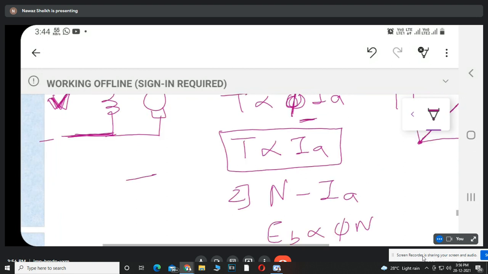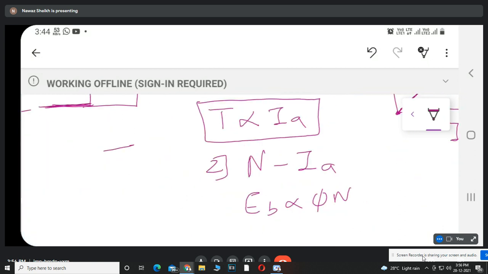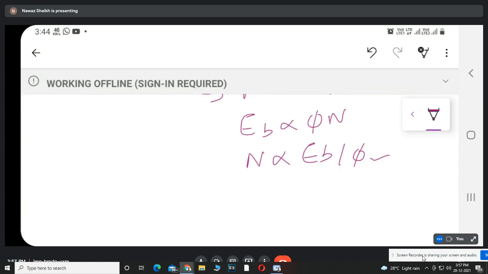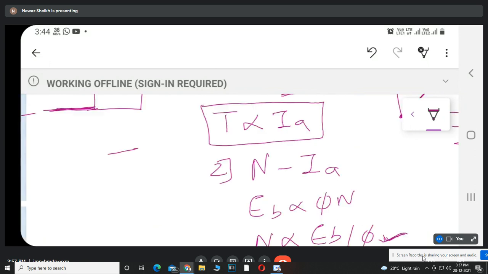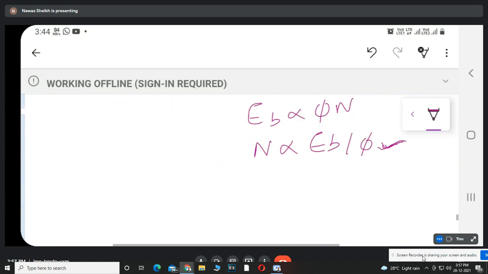Right, this relation we have just found here. So from that relation, we can say that N is directly proportional to EB upon phi. Since the flux is constant, as we told earlier, here we considered the flux as constant. So if the flux is constant, it means N is directly proportional to EB only.